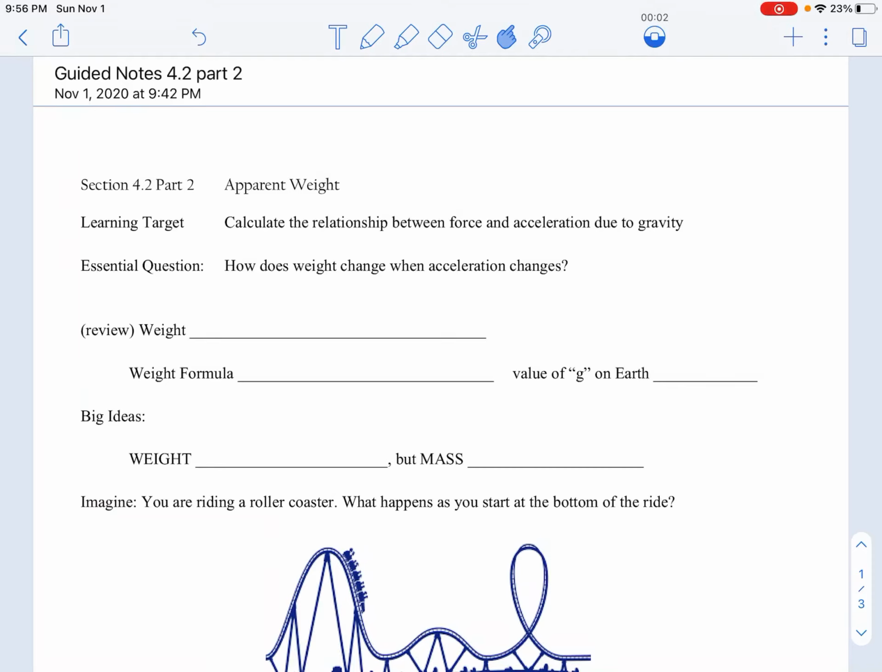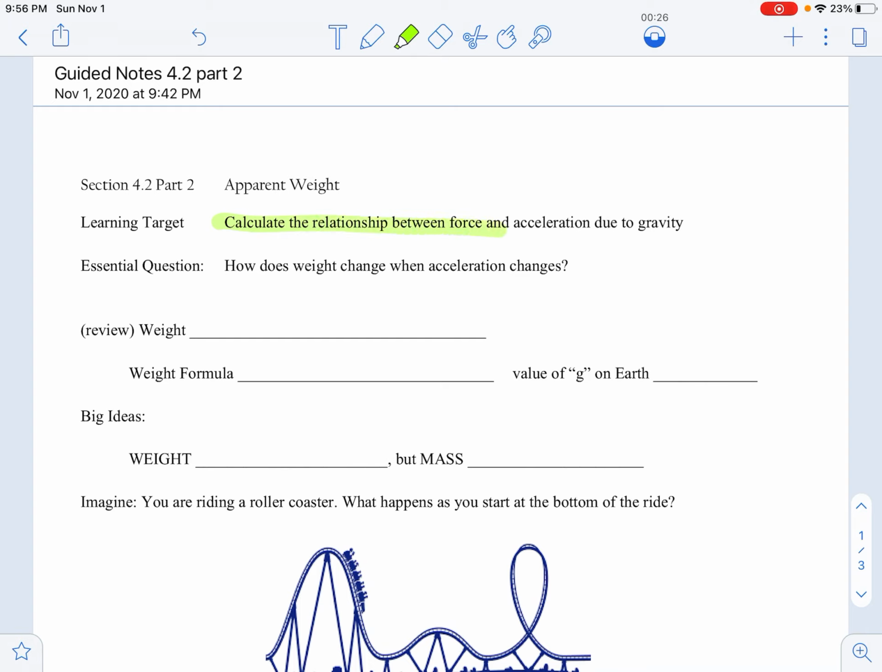Hello everyone. Today we are going to look at the second part of section 4.2, and this part is on apparent weight. Now remember, in the first part we talked about weight and how weight and acceleration due to gravity are related to each other and how your weight can change when you go from one planet to another. So this time we're going to stay on the Earth, but we are going to look at how weight can change even if you're on the Earth.